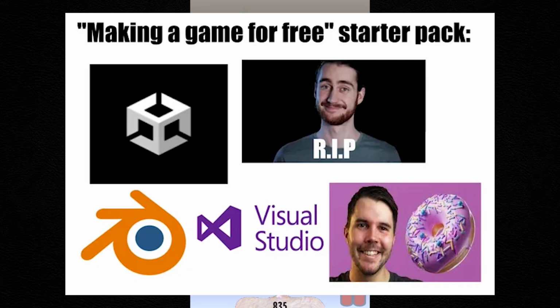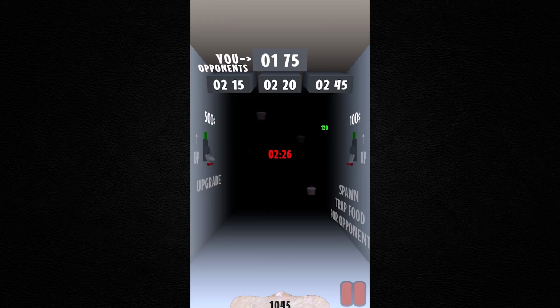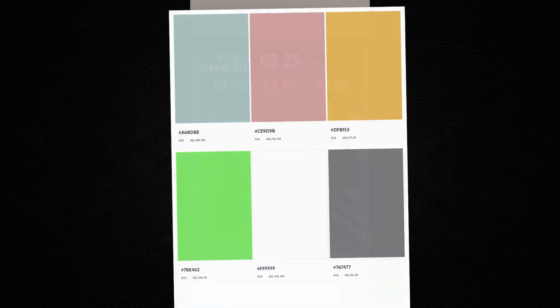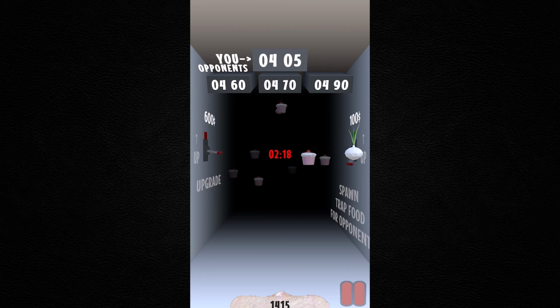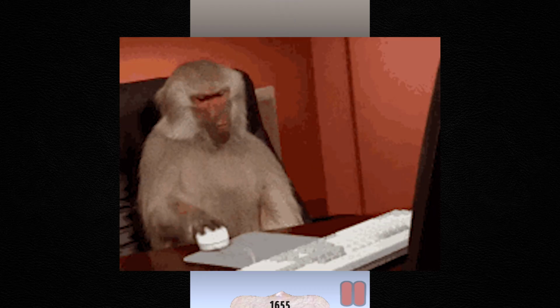Art. We grabbed every asset from free packages. That isn't that bad by itself, but their usage and color palette are just not that good. Look at this. Don't do what we did. Gameplay loop. The core mechanic was literally tap for 3 minutes, see what happens. People need surprise, reward, challenge. Here you just get bored.